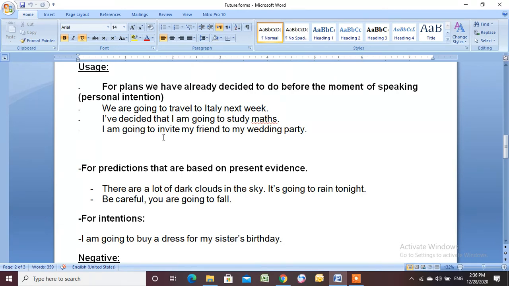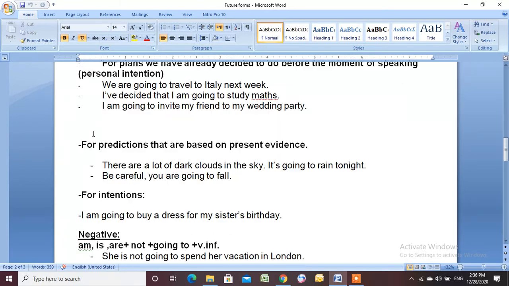Another example, I am going to invite my friends to my wedding party. It means that I am planning to invite my friends to the wedding party. Also, we use it for predictions that are based on present evidence. Remember, we use will plus verb in the infinitive if I'm talking about predictions without evidence. But here, if I have evidence or a proof, I use the form of verb to be plus going to plus verb in the infinitive.